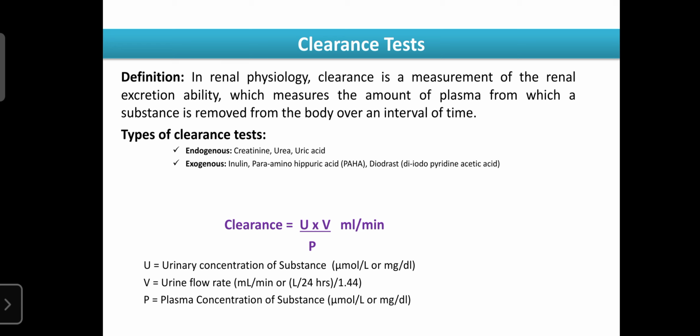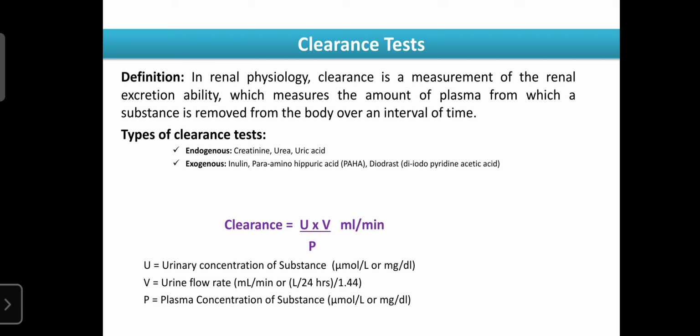are excreted with variation, because their excretion also depends upon the dietary protein intake. If the dietary protein intake increases, then their excretion increases. If the dietary intake decreases, then the excretion also decreases, but that is not happening with creatinine. So that's why the creatinine clearance test is one of the ideal tests that is helpful to assess the actual kidney function.